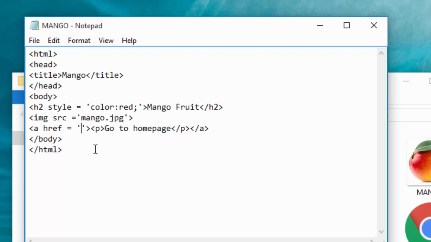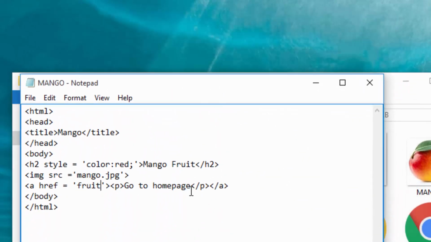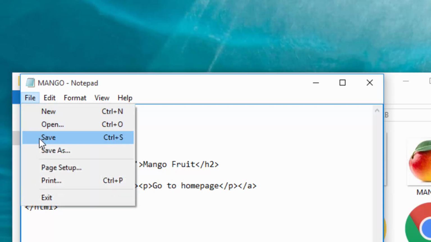So here I will just put the name of the home page, which is fruit. I think it is fruits. It is fruits.html, and I will save that.